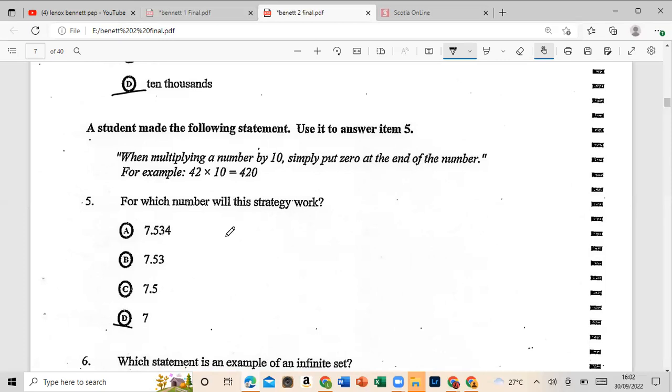Remember, when you're multiplying by 10, for example, if we multiply 7.534, let me just clarify. We move the decimal place one place to our right, because it's 10, so this will give us 75.34. We don't need to add a 0, so that would not work.